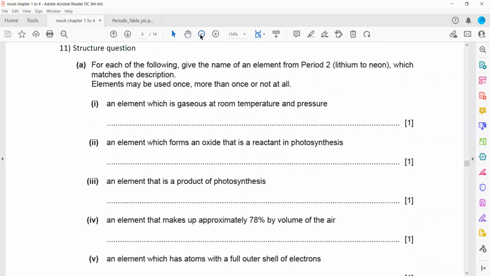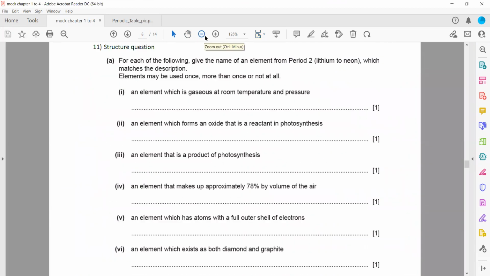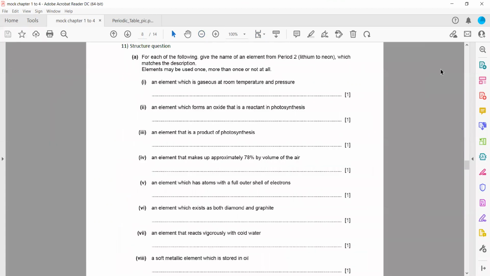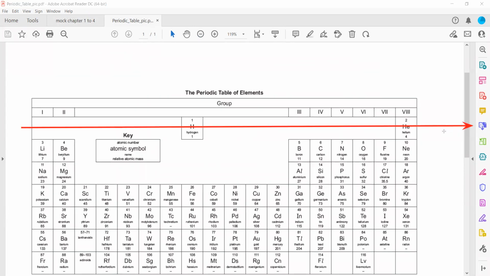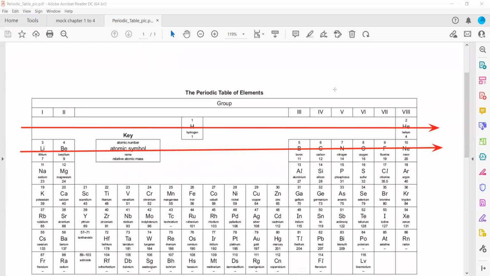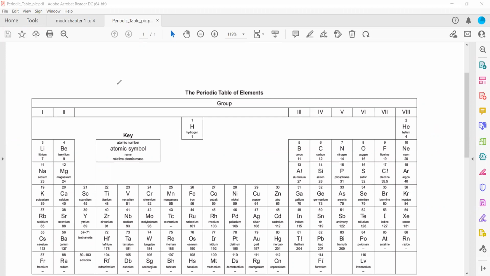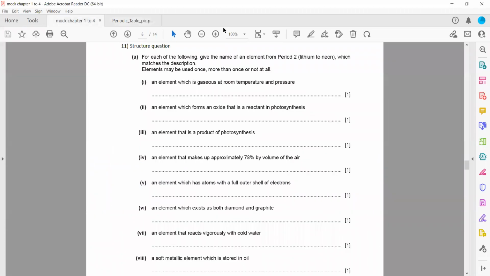In question 11, for each of the following, give the name of an element from period 2. So we have to select an element from period 2. What are the elements in period 2? This is period 1, which only contains 2 elements, hydrogen and helium. And this one is period 2, which contains lithium, beryllium, boron, carbon. So we have to answer from period 2, which means 2 electron shells are there. An element which is a gas at room temperature.